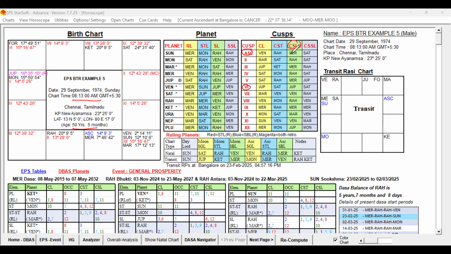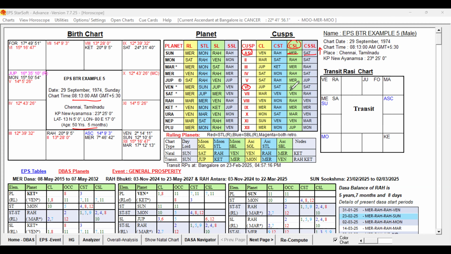Lagna sublord is Mercury, sub-sublord is Saturn. So if you increase the birth time, that sublord Mercury will change to Ketu because sub-sublord is Saturn. If you reduce the birth time, there will not be any change in the sublord of the Lagna.